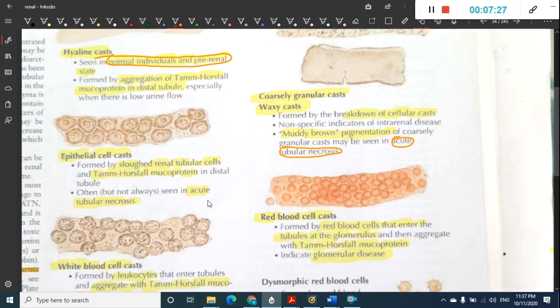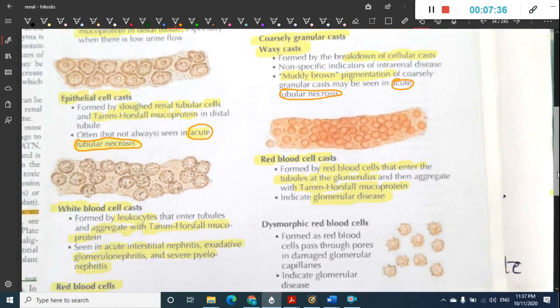Then epithelial cell casts are also seen in acute tubular necrosis. Then red blood cell casts obviously in glomerular disease. White blood cell casts are seen in those conditions where there is inflammation. Any type of inflammation can lead to white blood cell casts.